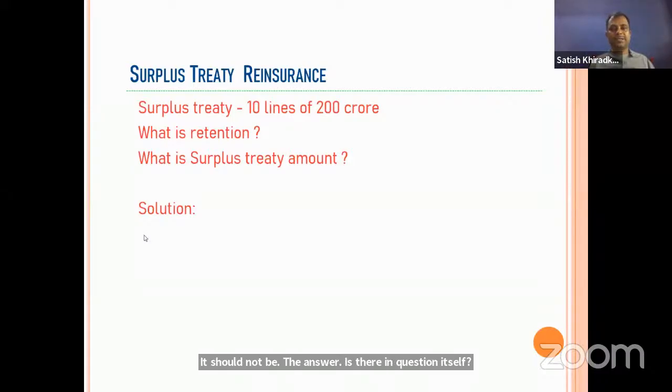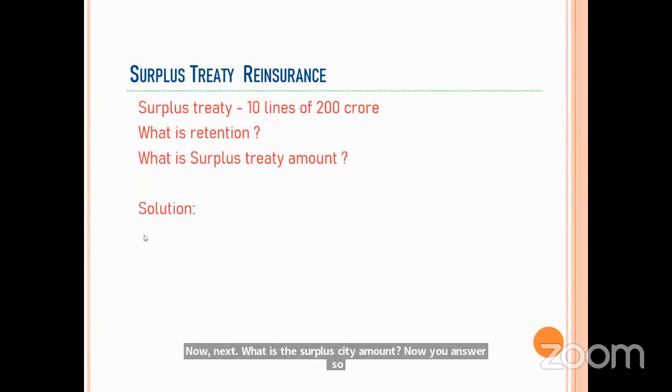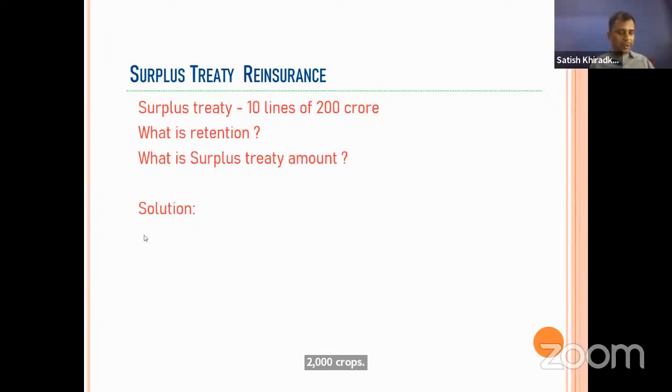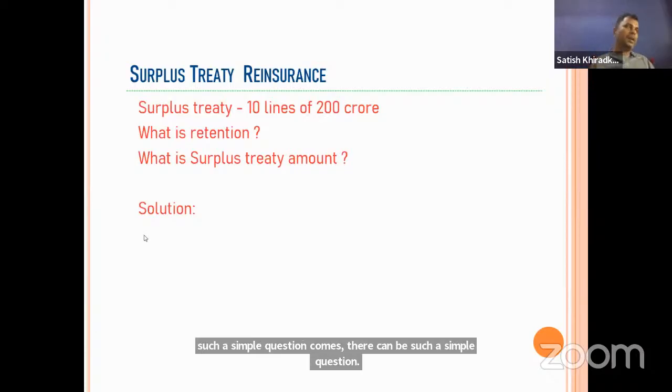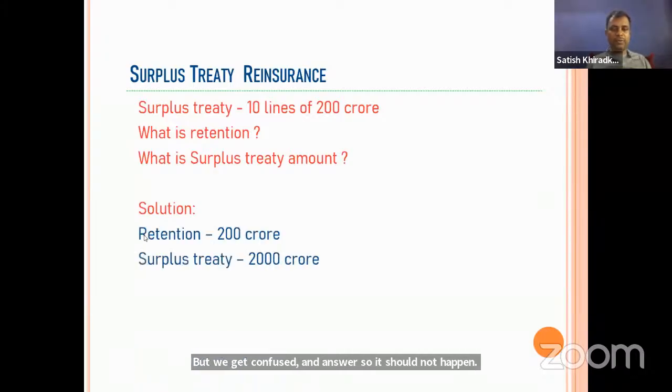Now next, what is the surplus treaty amount? The surplus treaty amount is the cession amount: 2000 crore. Understood the difference between the two? I hope you will not answer wrong if such a simple question comes. It is a scoring subject, but we get confused and answer wrong, so it should not happen. So retention is 200 and surplus treaty is 2000 crore.